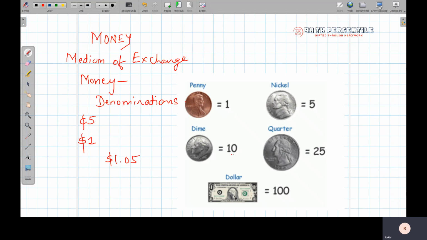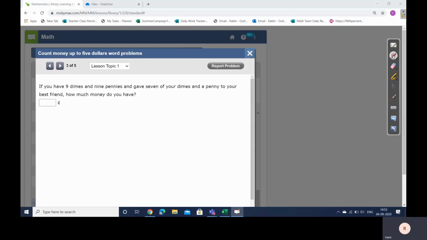So if I have 9 dimes, it is equivalent to 90 cents, right? And 9 pennies, that is 9 cents again. And you gave 7 of your dimes and a penny to your best friend. So 7 dimes is 70 cents and a penny, that is 1 cent. So in all you gave 71 cents to your friend.